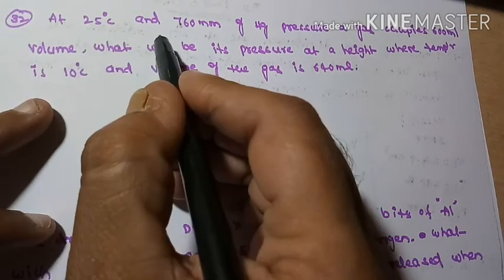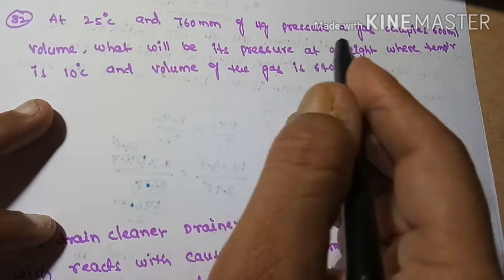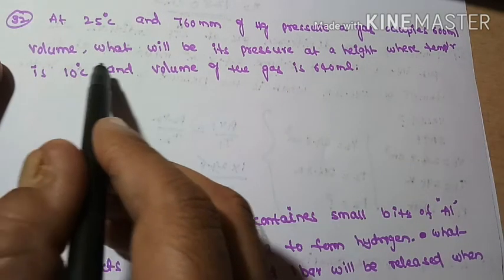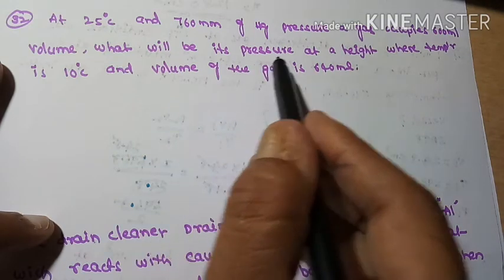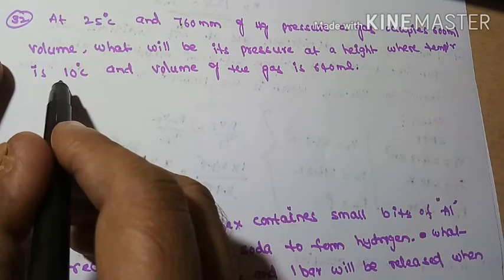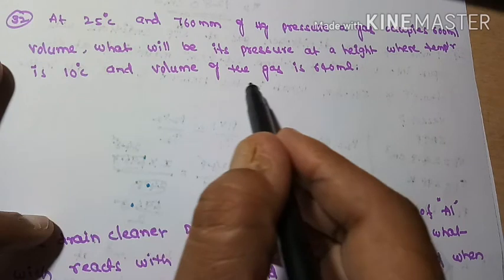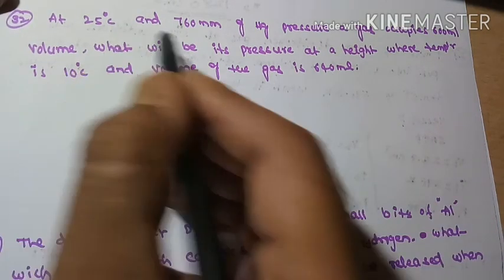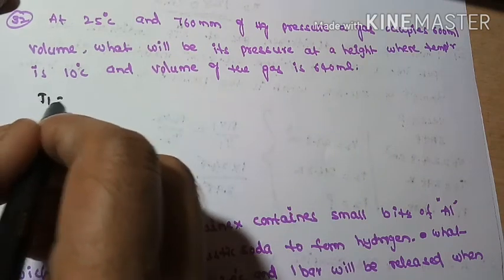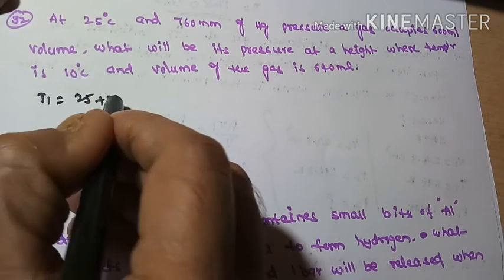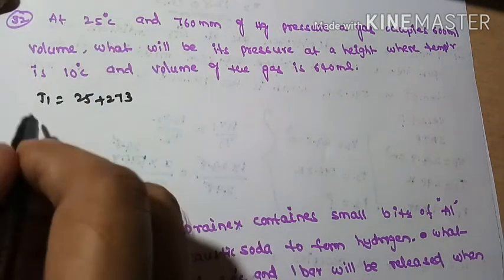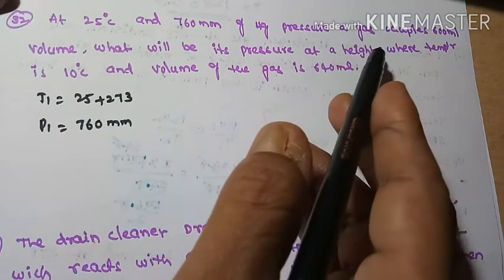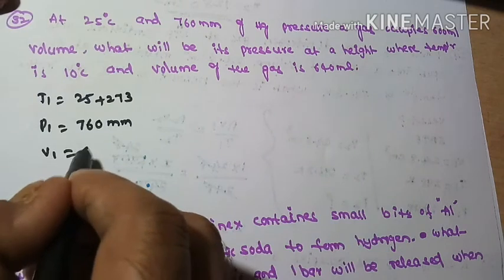At 25 degrees centigrade and 760 mm of Hg pressure, a gas occupies 600 ml of volume. What will be its pressure at height where temperature is 10 degrees centigrade and volume of the gas is 640 ml? So here, T1 is given as 25 degrees centigrade, so 25 plus 273. P1 is given as 760 mm. Gas occupies V1 equal to 600 ml.